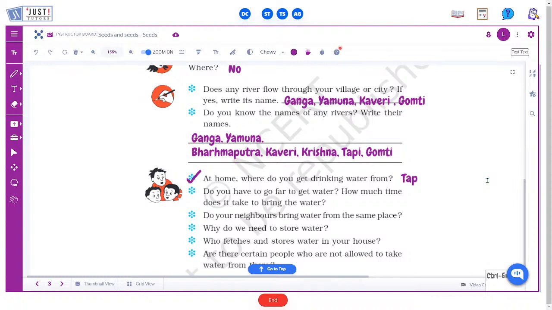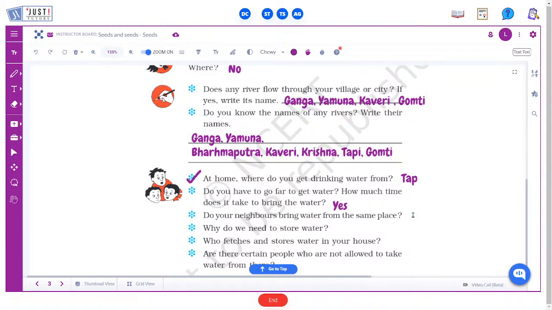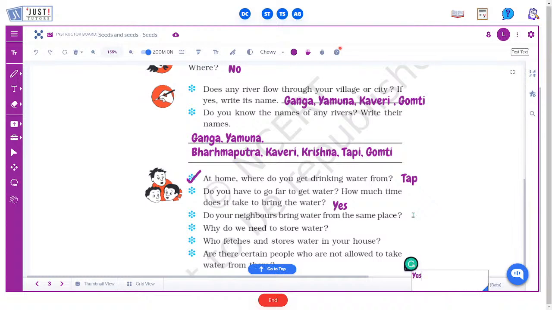So if you are going far, you can write yes, and you can mention the time that's needed to get your water. Do your neighbors bring water from the same place? You can write yes or no according to the thing you are getting. If you are getting water from somewhere, and if your neighbors are also getting water from there only.